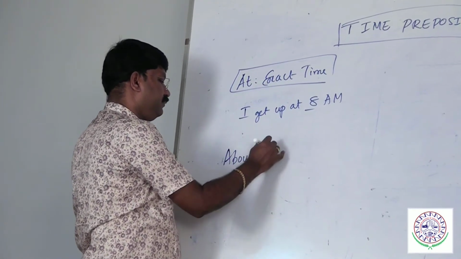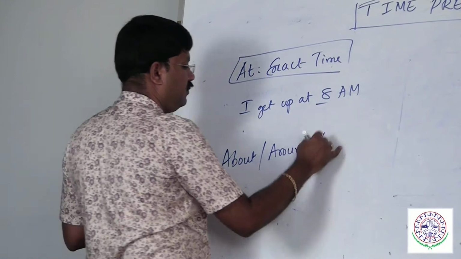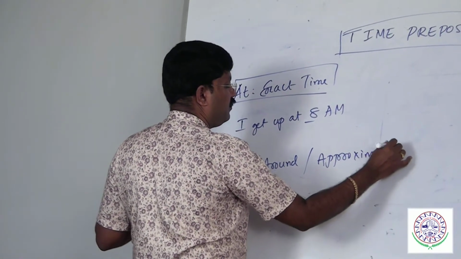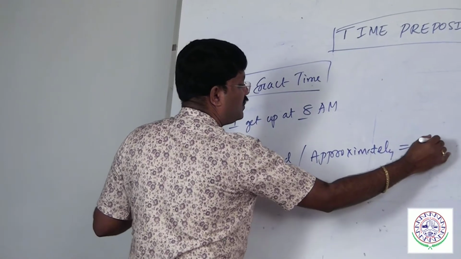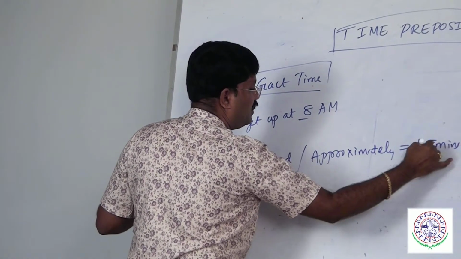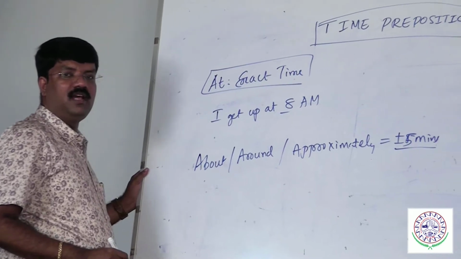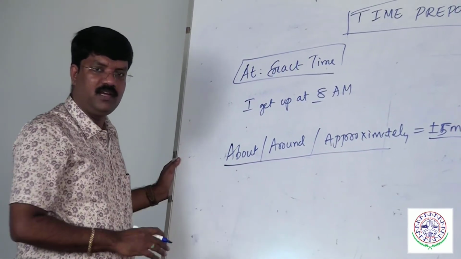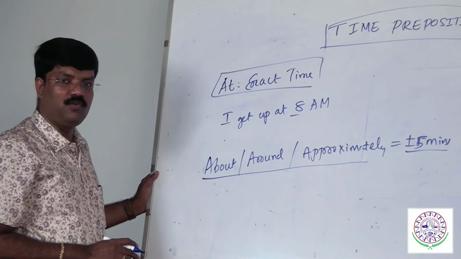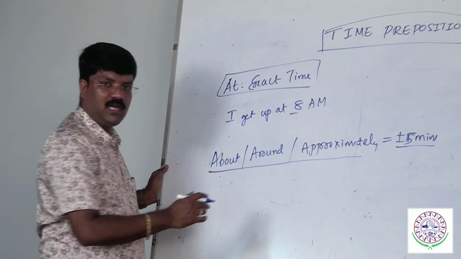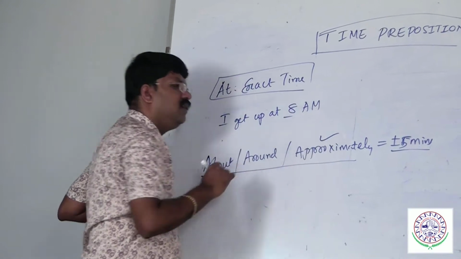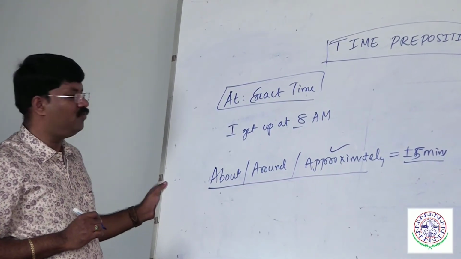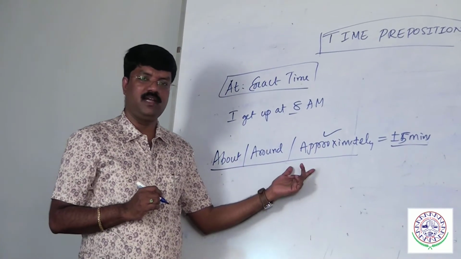About, around, approximately refer to plus or minus 5 minutes, 10 minutes. In the exam, they will give options like this, about, around and approximately. But make sure that you choose the option approximately. To be more precise, approximately is the right answer.